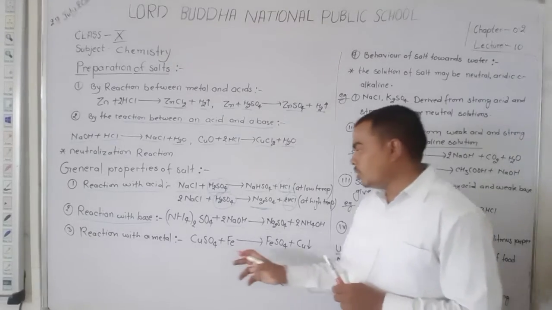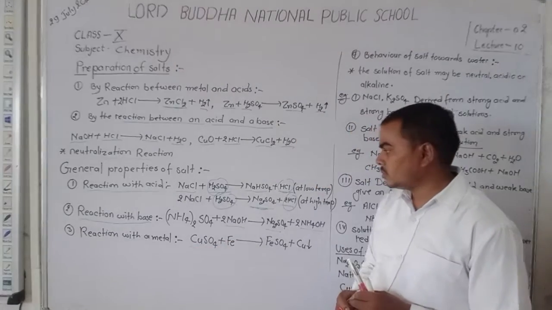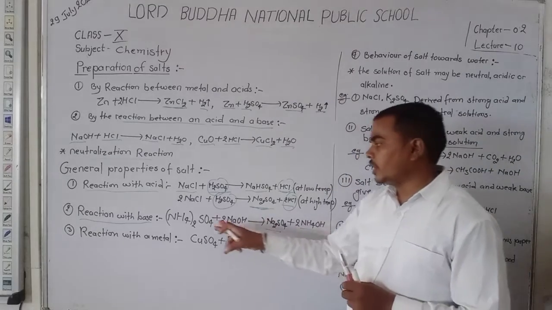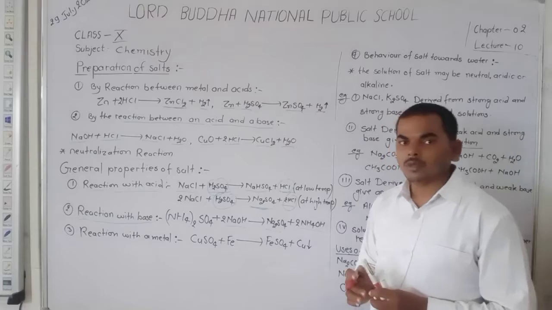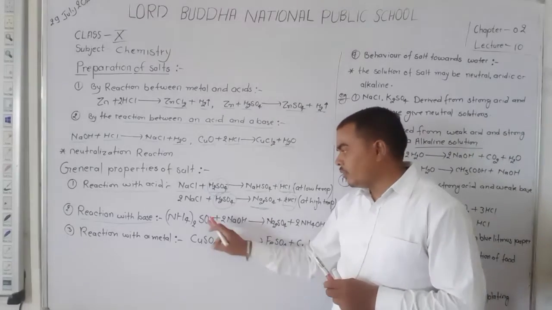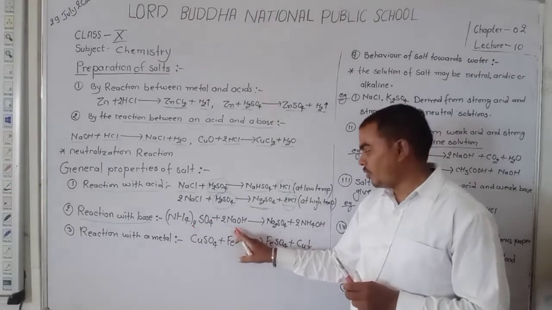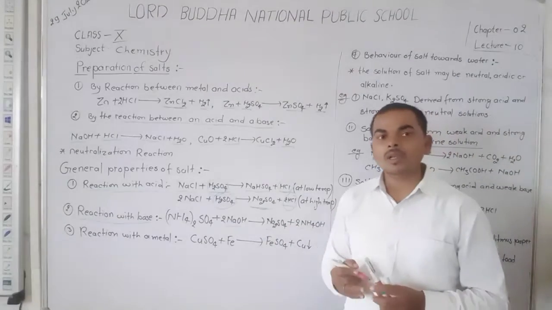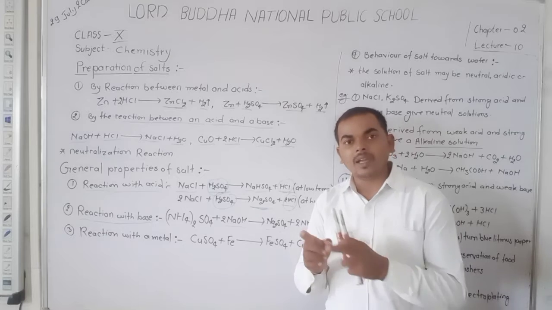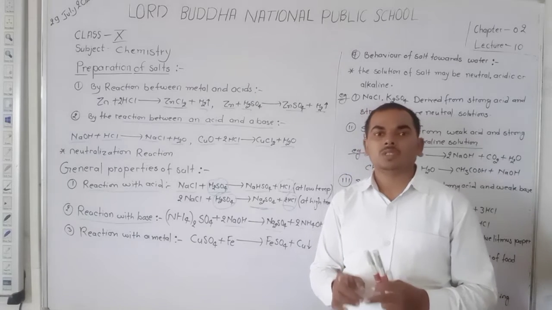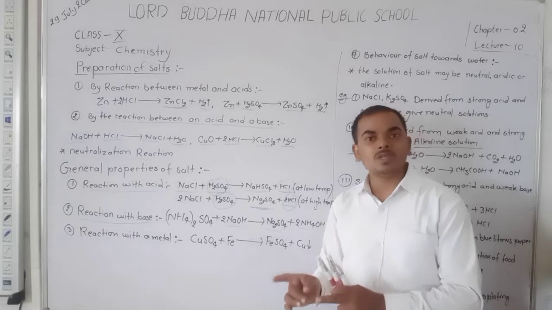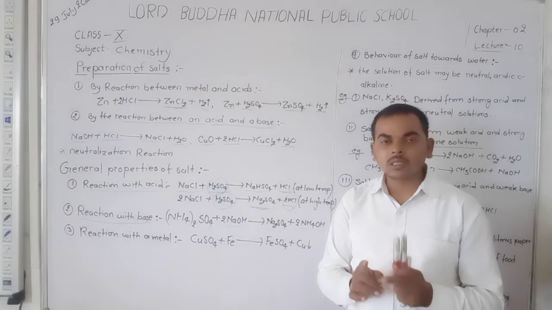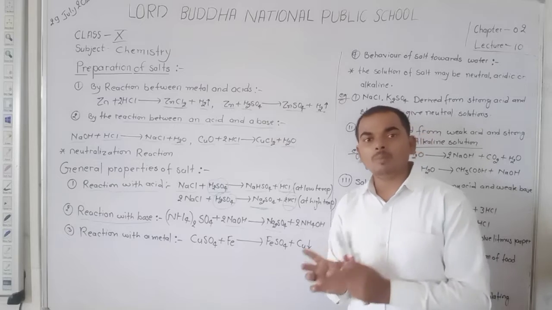Okay. Now copper sulfate, that is a salt. Sorry, there is another example. Dear student, if from this reaction we observe here, when a salt reacts with the base, it forms a salt and another type of base. So always remember, when a salt reacts with acid, it forms salt and another type of acid. When a salt reacts with a base, then it forms salt and another type of base.